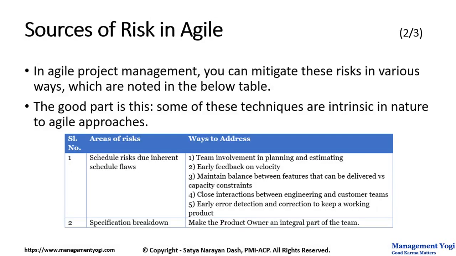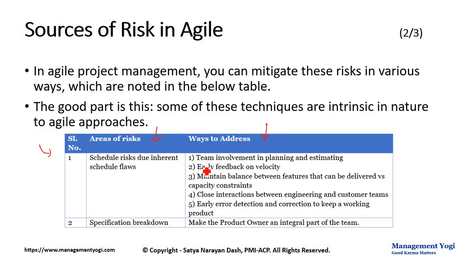In Agile project management, you can mitigate these risks in various ways, which are noted in the below table. The good part is this: some of these techniques are intrinsic in nature to Agile approaches. So here in one column, I have the areas of risk or sources of risk. Another column, ways to address them. First is schedule risk due to inherent schedule flaws or intrinsic schedule flaws.